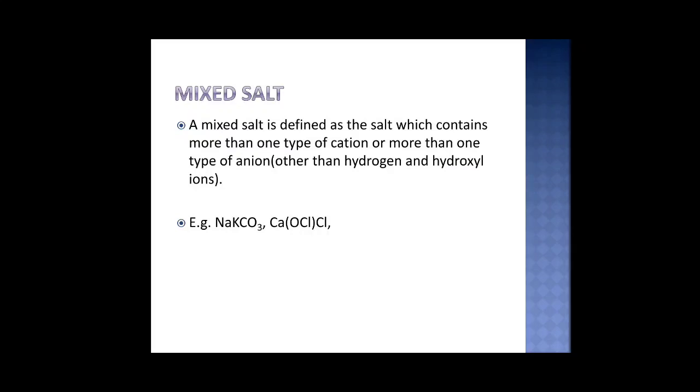So a mixed salt, very simple, is a salt which contains more than one type of cation or more than one type of anion, and the ion should be other than hydrogen ion or hydroxyl ion. So no hydrogen ion and no hydroxyl ion in a mixed salt. Common examples are NaKCO3 or CaOCl, also written as CaOCl2. Here the two types of cations or anions are mixed, and this way the salt is formed.